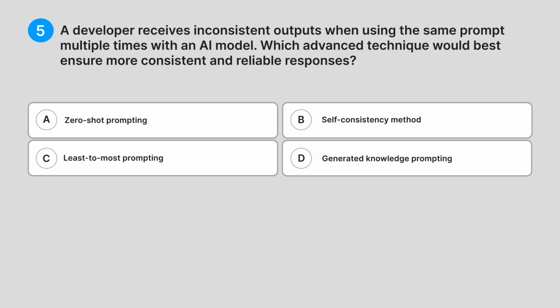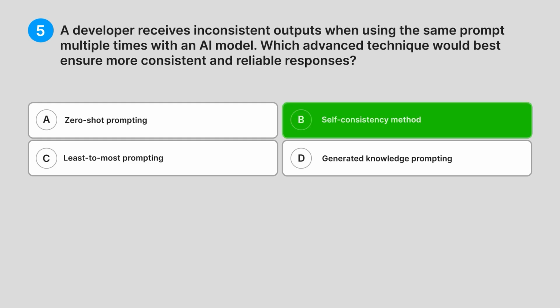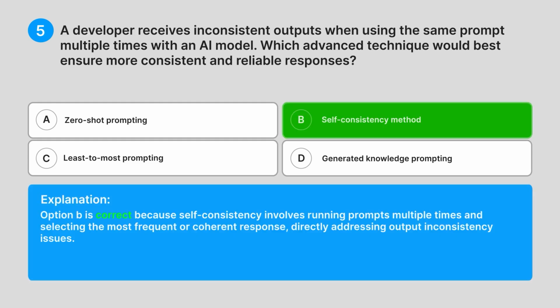Correct answer, B. Self-consistency method. Explanation. Option B is correct because self-consistency involves running prompts multiple times and selecting the most frequent or coherent response, directly addressing output inconsistency issues.